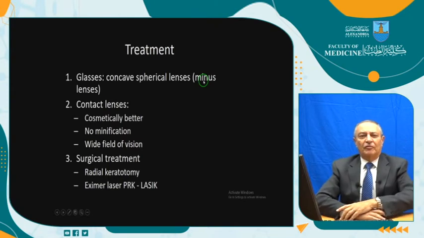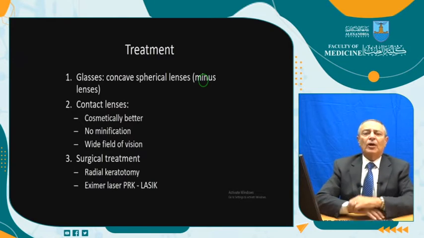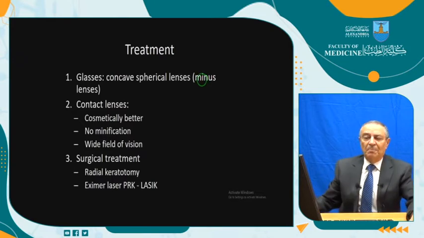What is the treatment of myopia? Usually more than 90% or more, glasses. Glasses are known since a very long time, more than 150 or 200 years. And here we are using the concave glass, minus lenses.